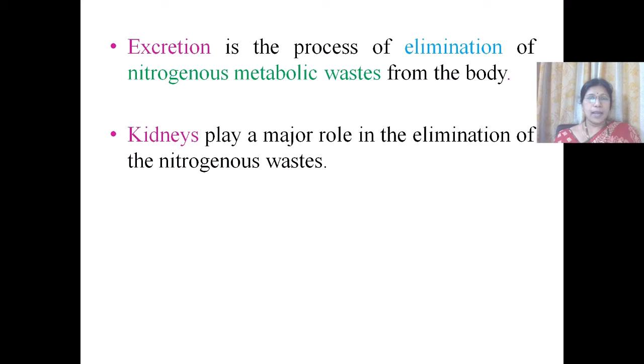But in Platyhelminthes, we can see specialized cells called flame cells. And in Annelida, coiled tubules are present which are called nephridia. In Arthropoda, structures like Malpighian tubules, coxal glands and antennary glands are present.